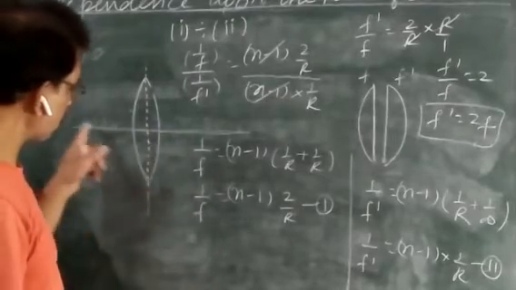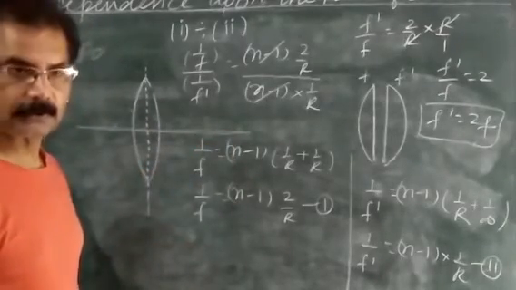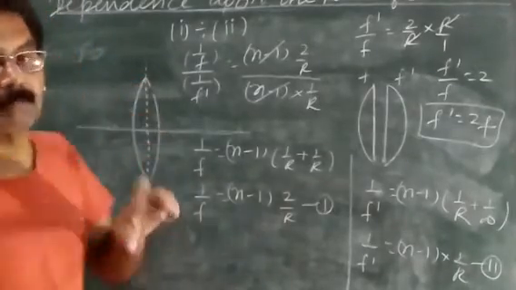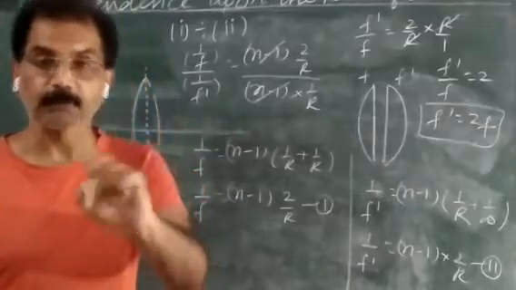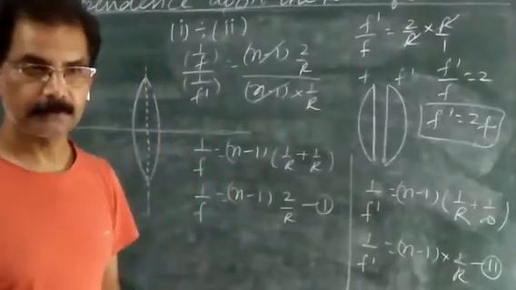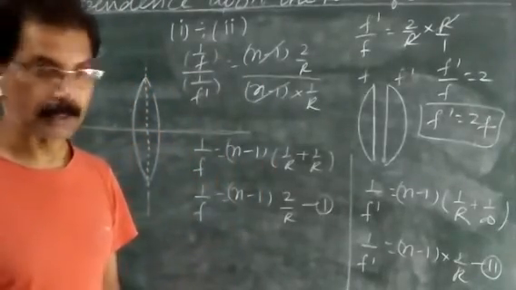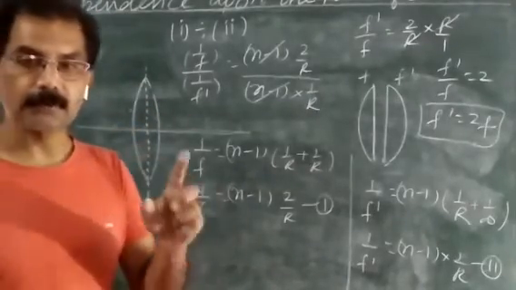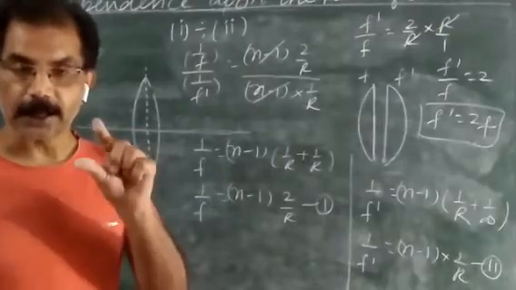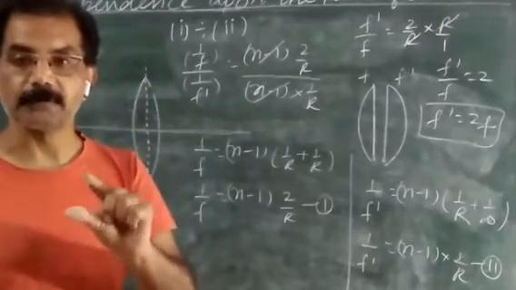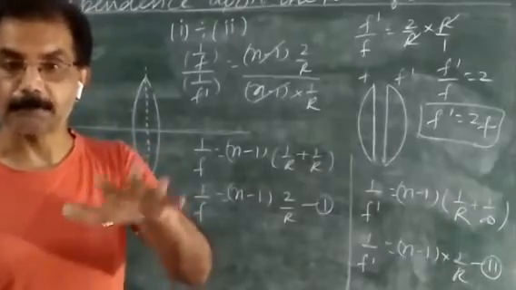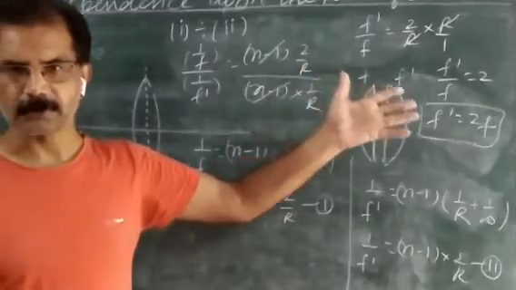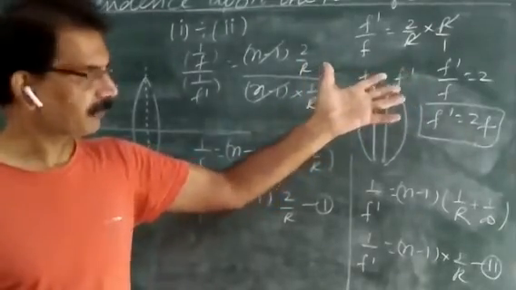But if the same lens is cut horizontally, ऐसे काट दिया जाए, then in this case the focal length of each half will remain the same. उस केस में focal length नहीं बदलेगी. तो बदलेगा क्या? When the lens is cut horizontally in two halves, focal length will remain the same, but the image formed by each half will be a little blurred, धुंधला बनेगा comparatively to the complete lens. So in this way you can apply the lens maker formula for finding the different situations.